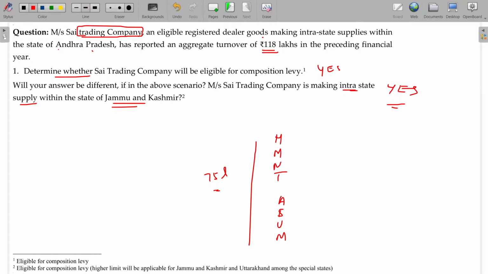Meghalaya, Manipur, Nagaland, Tripura, Arunachal Pradesh, Sikkim, Uttarakhand, and the last one, Mizoram. So in these 8 states, the limit is only 75 lakhs. But in this case, it's Jammu and Kashmir. Jammu and Kashmir is eligible for the higher benefit. 150 lakhs is applicable for them.